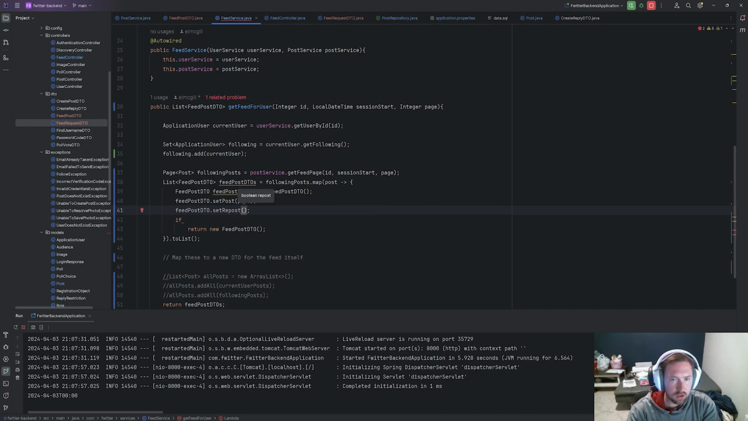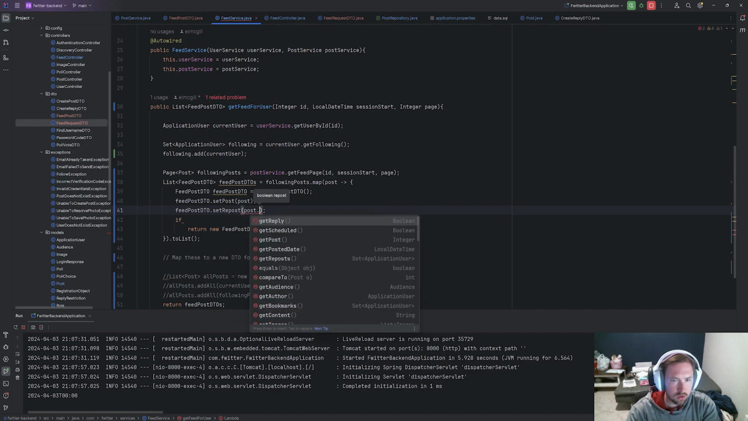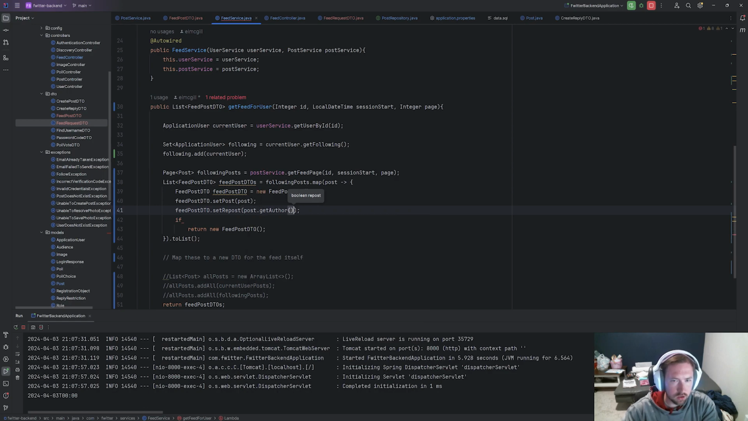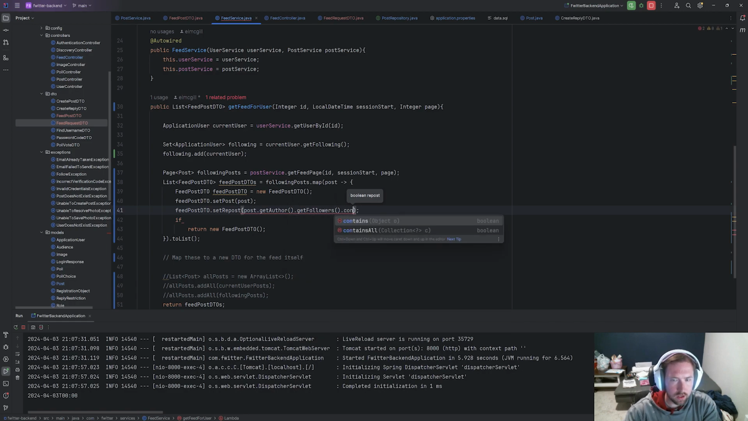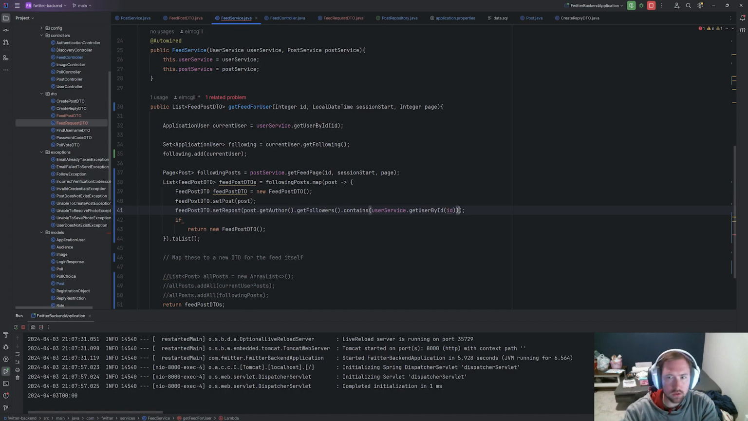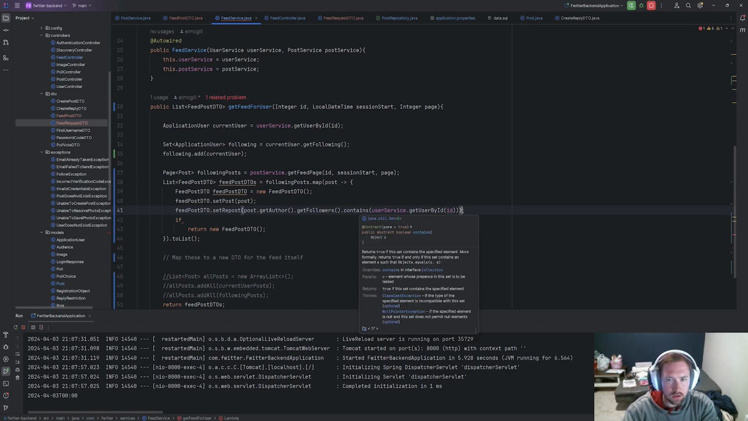We can set this, so we can say post dot, so getFollowing maybe. Okay, we need to get author dot getFollowers dot contains. We need to see if it contains us, although we can't use user in here, I don't think. No, we might be able to say userService dot getUserById though, and say ID. I think that'd be fine, but if it doesn't work, it's fine. So if this is the case, it'll set true or false. I think that's fair because contains just returns a boolean.